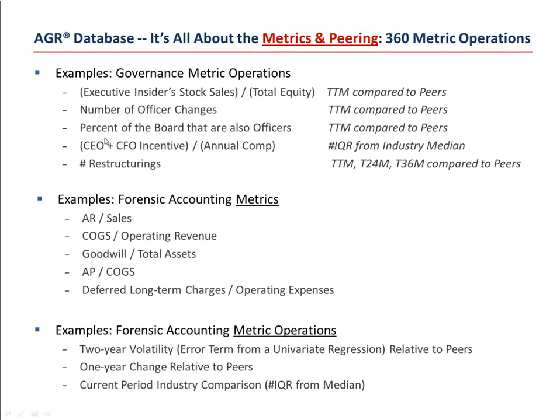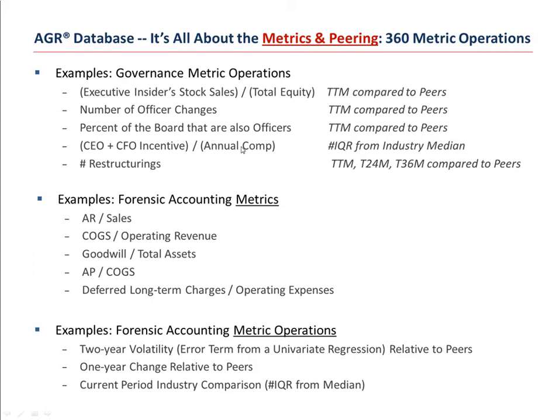The AGR database of forensic accounting and governance metric operations and our sophisticated peering mechanism are the backbone to the forensic alpha model. So what are governance and forensic accounting metrics and metric operations? In terms of governance, some examples are executive insider stock sales over total equity. We'll look at the trailing 12 months, compare that to peers in an appropriate way, and flag it if it's unusual. We'll also look at things as CFO and CEO total of incentive pay divided by their annual compensation.